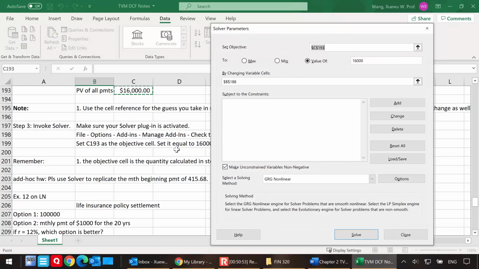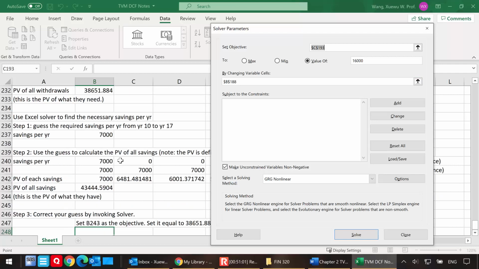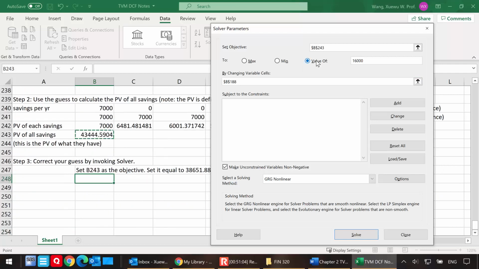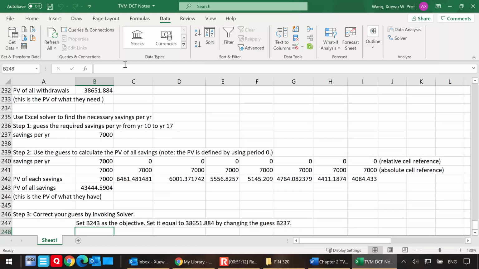Click on solver. Solver takes us back to the previous example. I'm going to scroll down here. My objective here is now this number. I have to scroll down and scroll up a little bit.